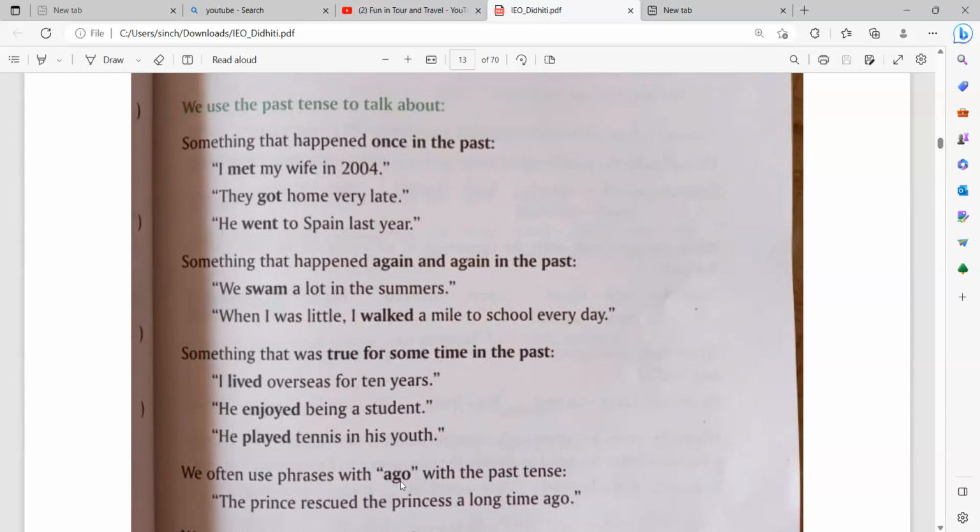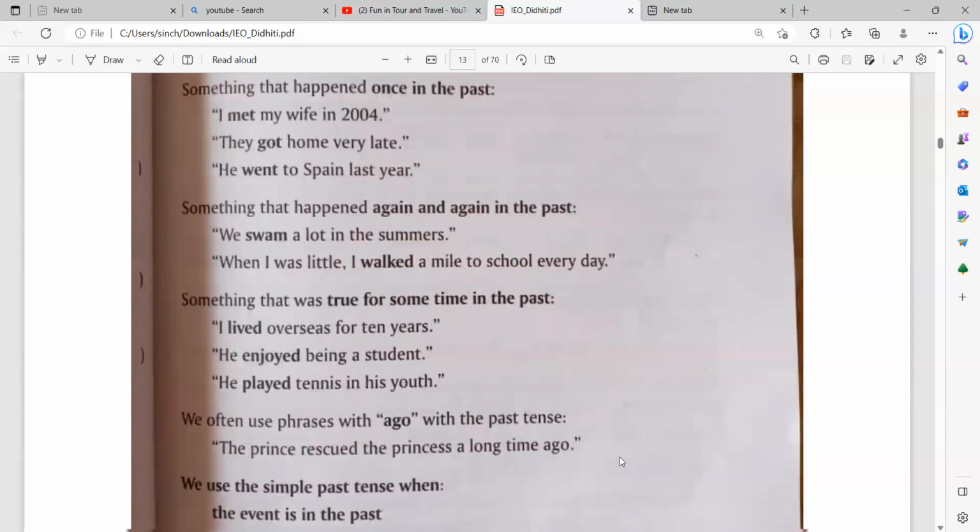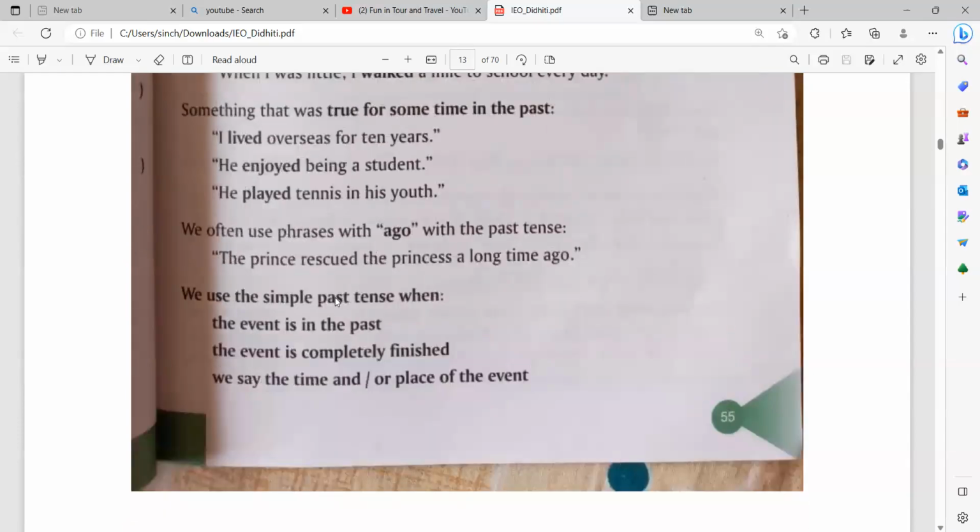We often use the phrase with ago with the past tense. What do we say? The prince rescued the princess a long time ago. So, a long time before, the prince actually rescued the princess. So, to say the sentence, we use the word ago.